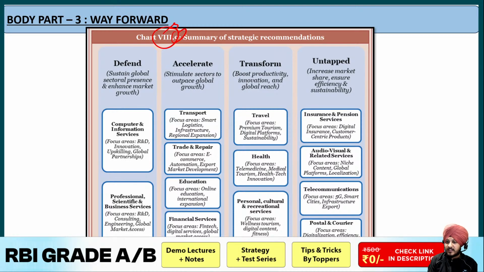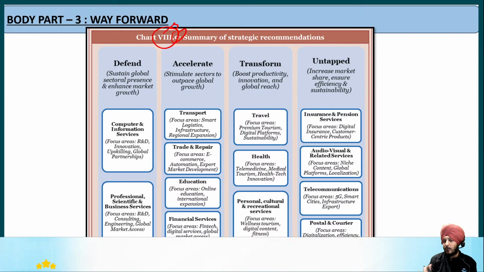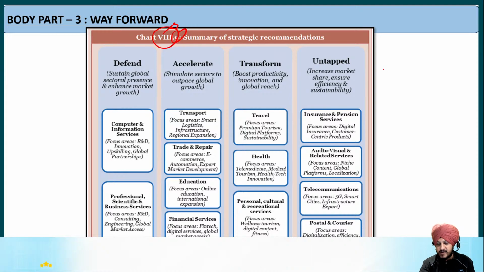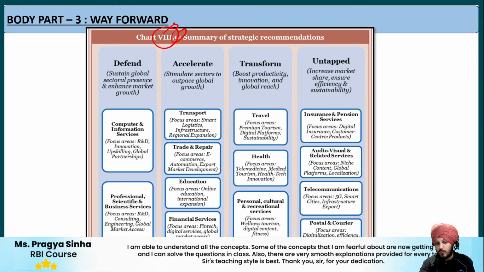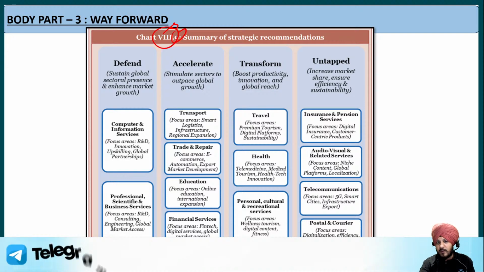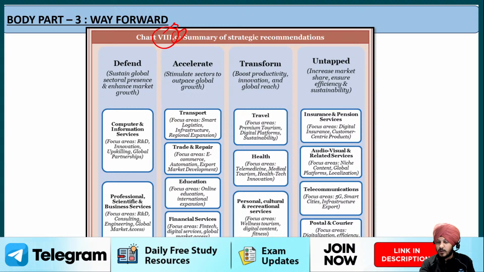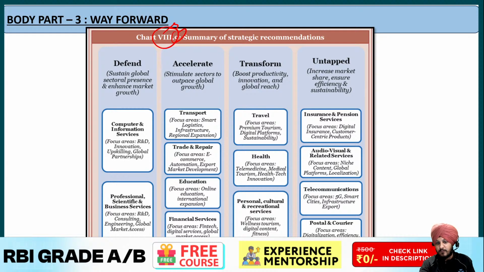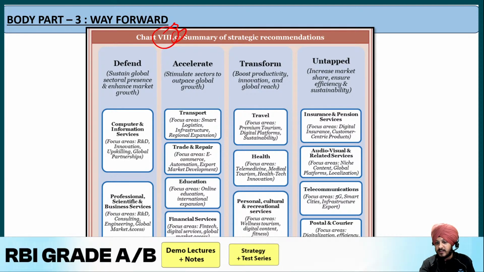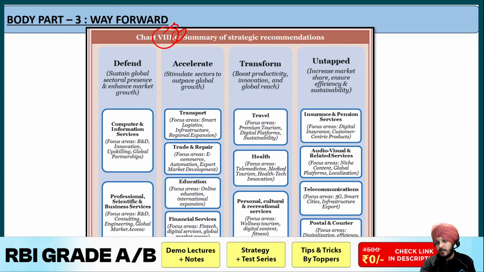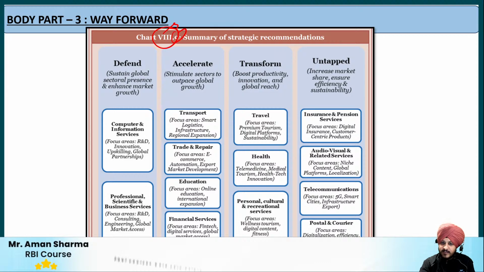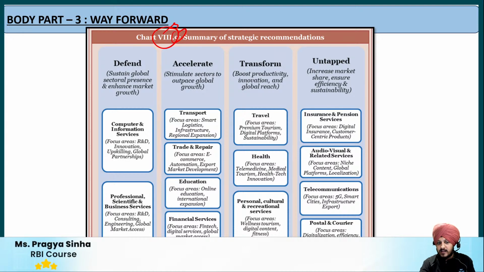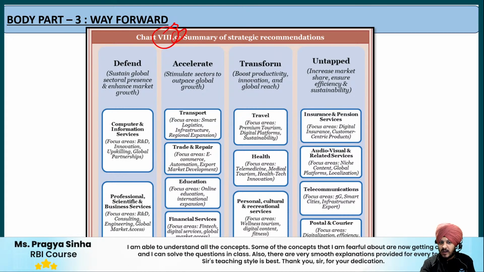So basically, this is a part of the strategy recommendations that the economic survey provides. By the way, I would suggest you remember these recommendations, because in case you are following any type of content regarding the services sector, you will have to prepare the way forward also. So this can be a very good, the most updated type of way forward that you can write as a part of your answer. Instead of relying on static sources, whatever you are following, in order to prepare the way forward for the services sector, I would suggest you use this way forward, because this is the most updated one from the side of the government and also mentioned in the economic survey. And you can write that the economic survey suggests the following recommendations as far as the services sector is concerned. Under this you can write the recommendations. So let me just give you an overview of what this table is all about.